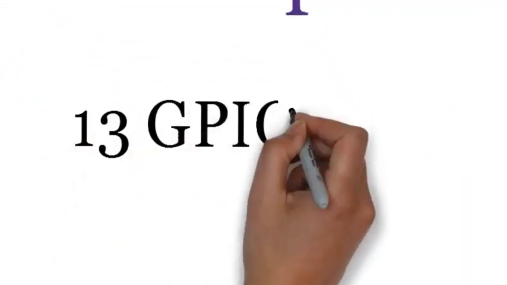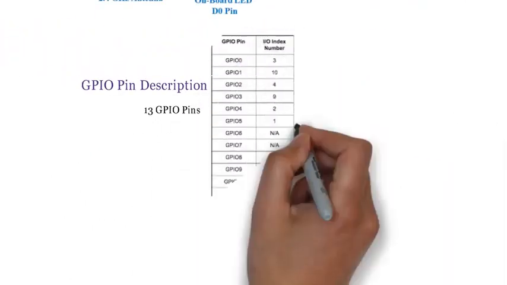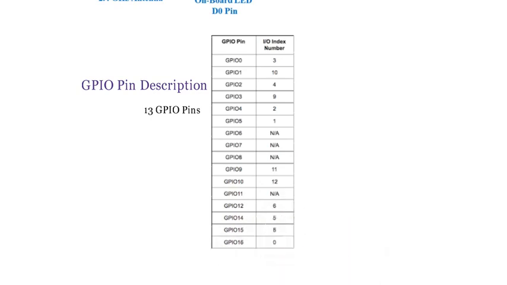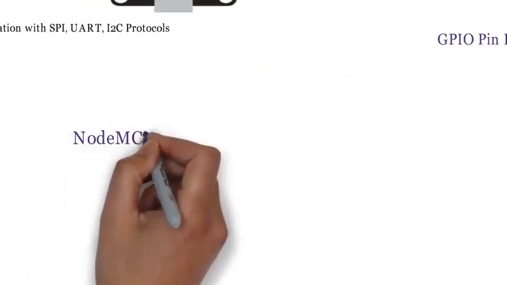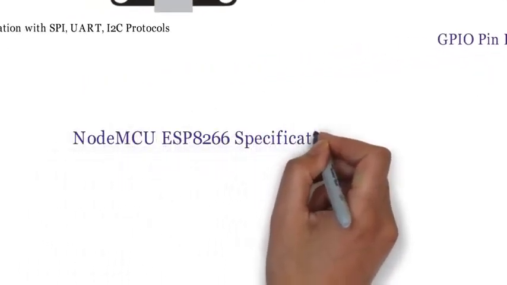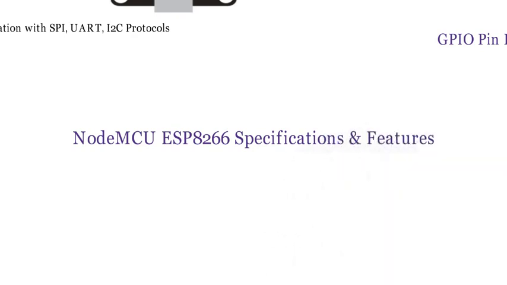GPIO pin description. There are a total of 13 GPIO pins, GPIO 0 to GPIO 16. Out of these, GPIO 6, 7, 8 and 11 are not available on the board. The rest of the pins are available on the Node MCU board. While configuring in a program, we can write its pin number.